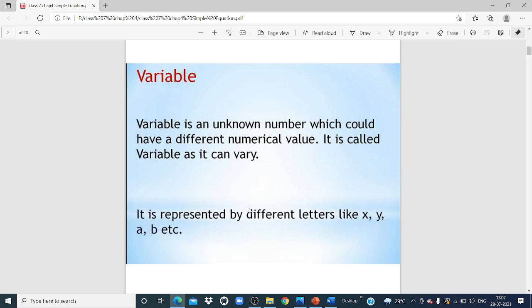How do we represent a variable? A variable can be represented by any English alphabet letter like x, y, z, a, b, c and so on. So the important thing is, what is a variable? A variable is an unknown number which could have different numerical values.